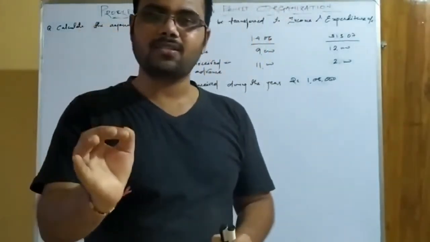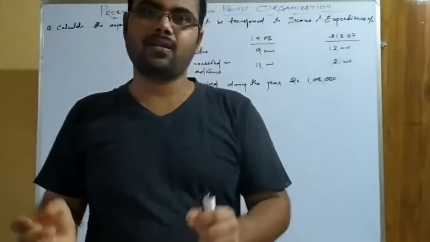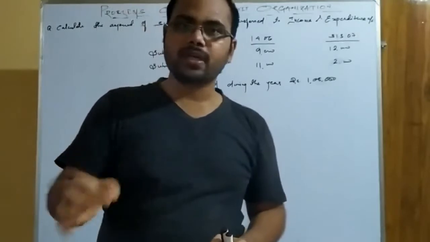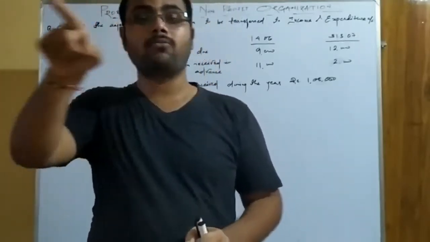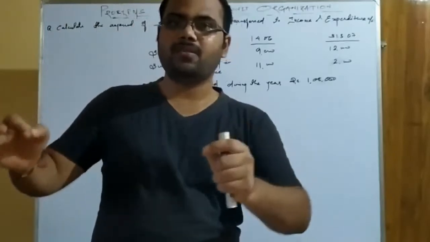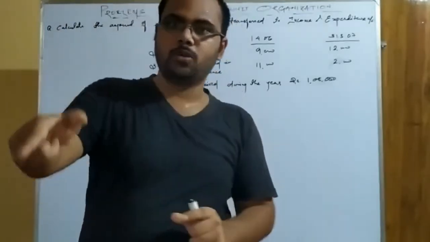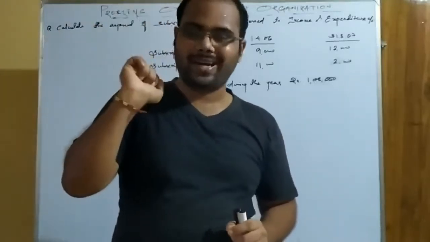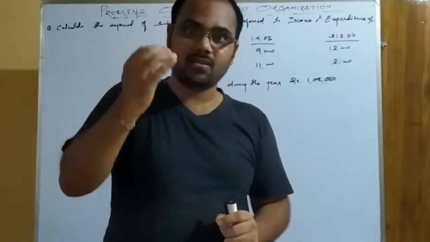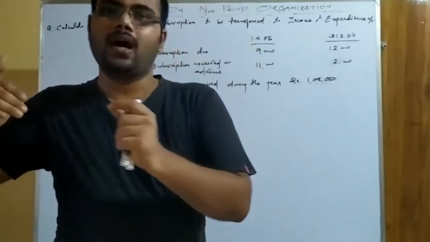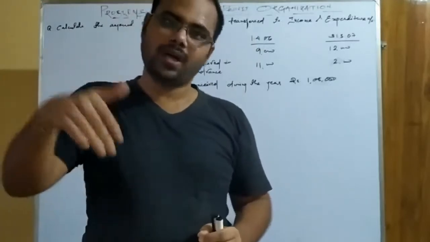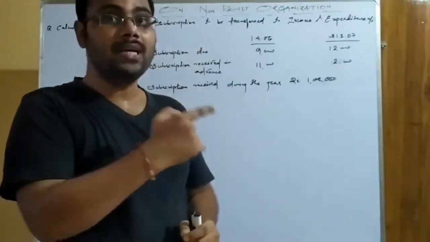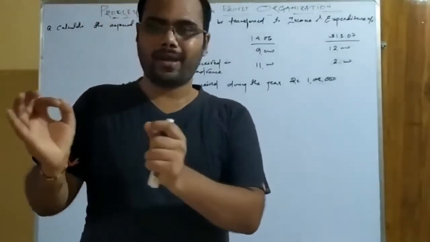Just understand this much: if a question comes regarding an expense or income, what do you have to think? You have to think about the income and expenditure account, and what does it say? It says that whether an expense is paid or not, if it is related to current year, it should be recorded. And whether income is received or not, if it is related to current year, it must be recorded in the books of account. And the expense, income, liability or assets that are not related to current year will not be considered. What will be considered and what will not be considered will be discussed mathematically here. The same treatment will be done for expenses and income also.